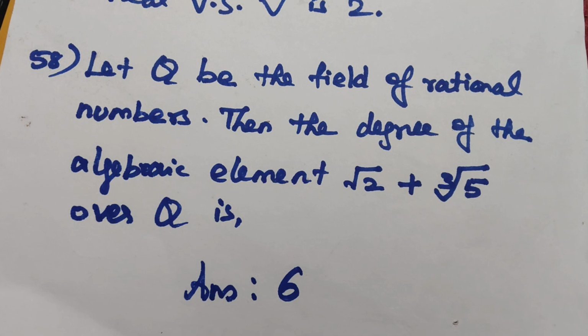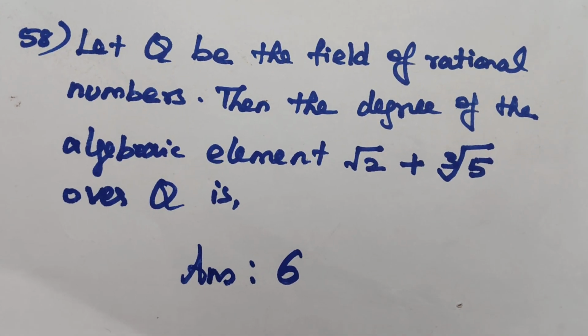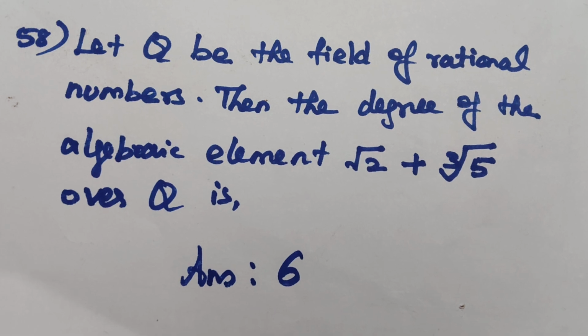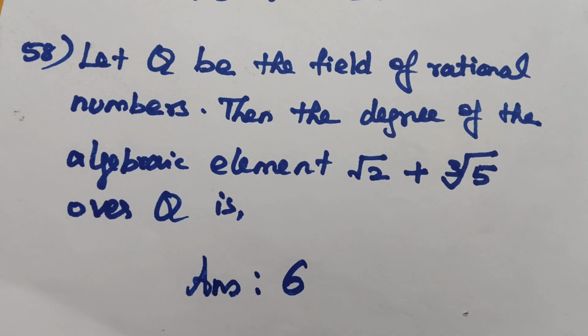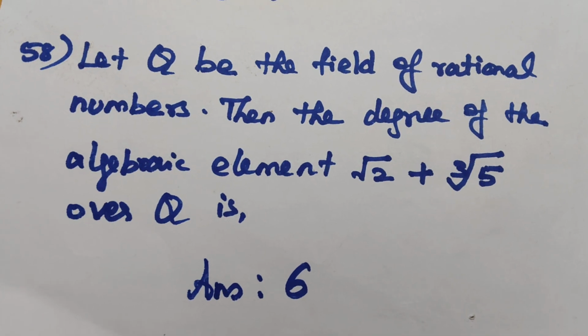Question number 58 is a repeated question. Let Q be the field of rational numbers, then the degree of the algebraic element root 2 plus cubic root of 5 over Q is. The answer is 6.